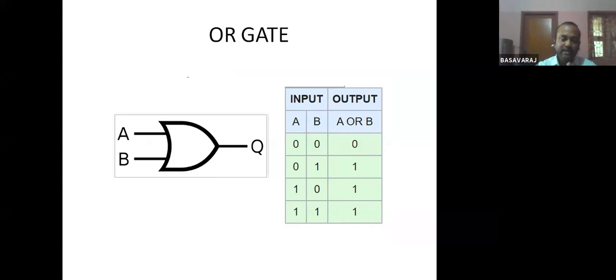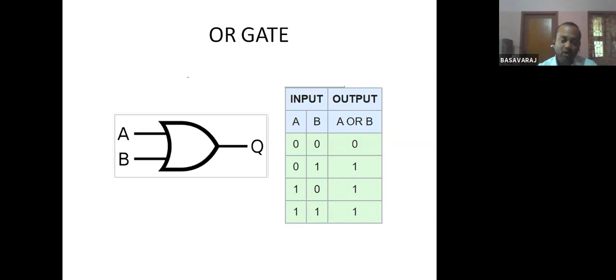What is the one unique feature of the OR gate? The output will be 1 if any one input is 1. For example, if A is 1, the output will become 1. In the second row, 0 and 1, any one input is 1 means the output is 1. In the third row, any one input is 1 means the output is 1. And in the last one, both inputs are 1, and the output is 1.